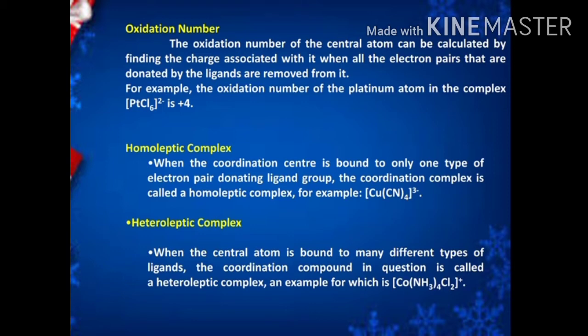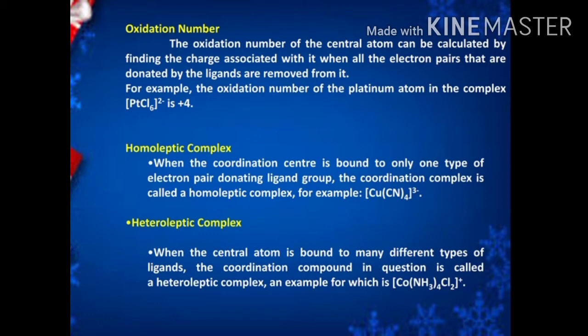Next term is heteroleptic complex. When the central atom is bound to many different types of ligands, that type of complex is called a heteroleptic complex. For example, [Co(NH3)4Cl2]+. Here the central metal atom is Co, the ligands are NH3 and Cl.